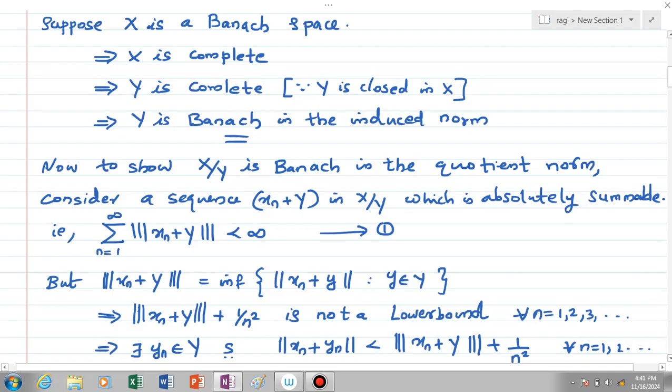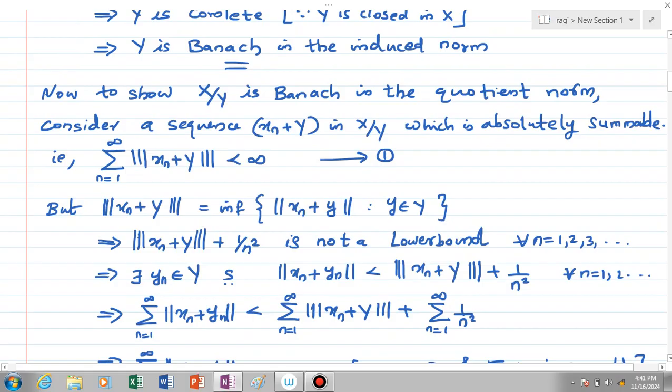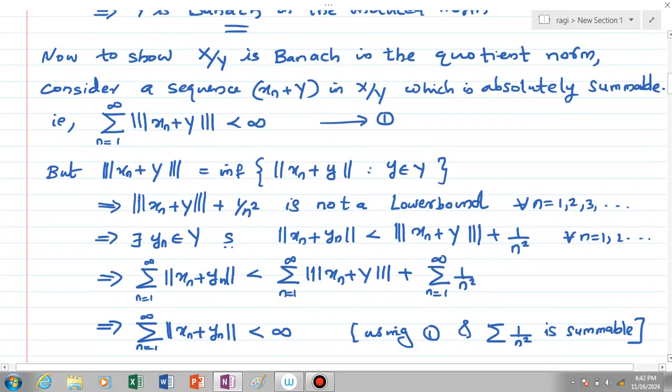But we know that triple norm of xn plus Y is equal to the infimum of norm xn plus y where y is an element of Y. Being the infimum, if we choose for every n equal to 1, 2, 3, 1 by n square in the place of epsilon, then triple norm of xn plus Y plus 1 by n square is clearly not a lower bound, so we can find an element yn of capital Y such that norm xn plus yn is less than triple norm of xn plus Y plus 1 by n square for every n equal to 1, 2, 3, etc.